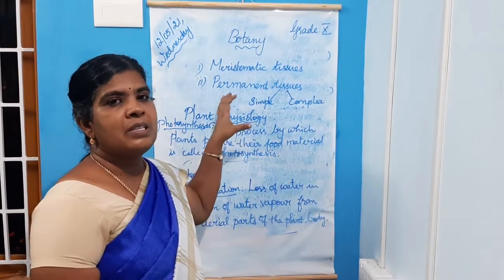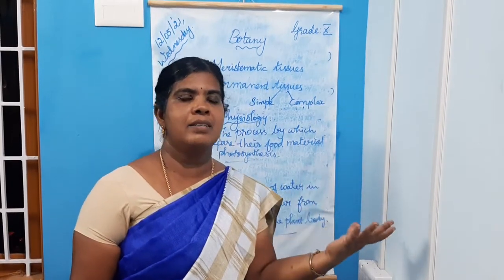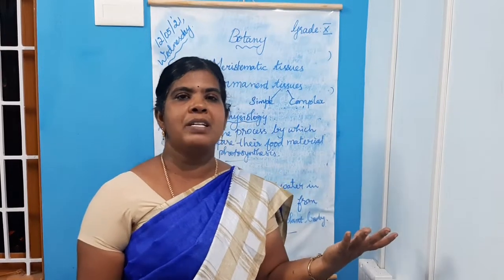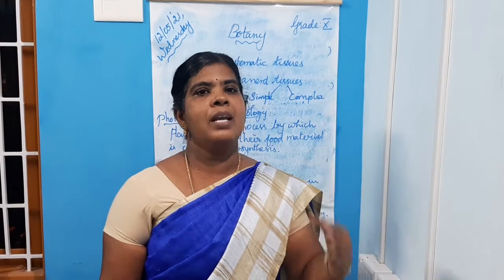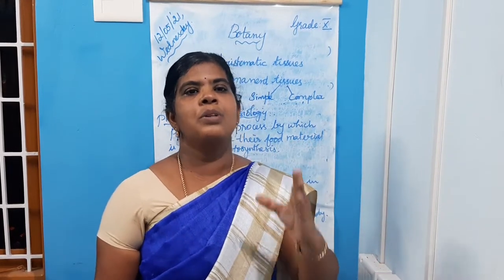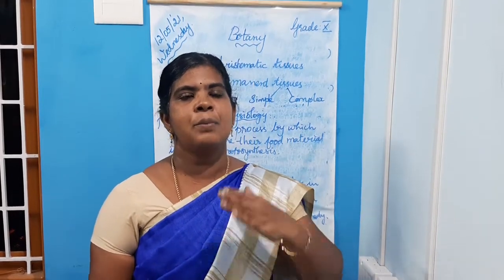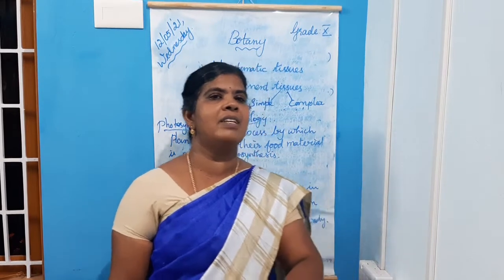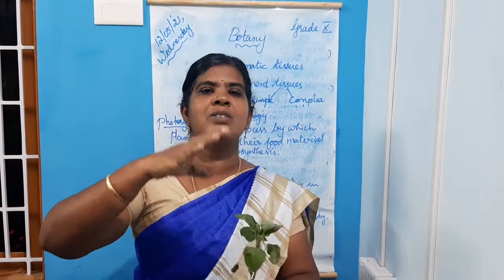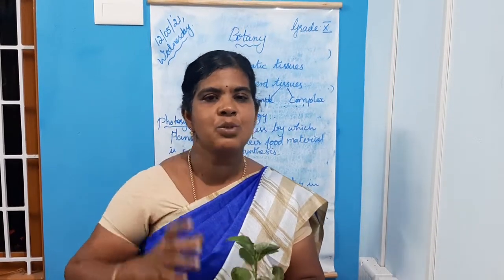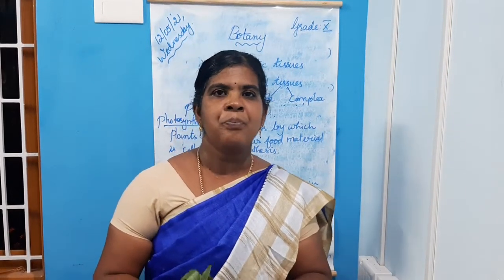Then you must know about our environment and the biotic and abiotic components found in it. What is biotic? Living. Abiotic? Non-living. You must know the parts of a plant. What is the root system? The part of a plant which grows below the soil level is the root system. The part of the plant which grows above the soil level is called the shoot system. You must know what parts are there in the shoot system and the root system.